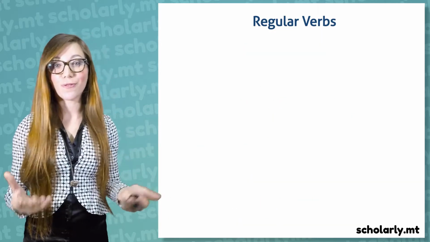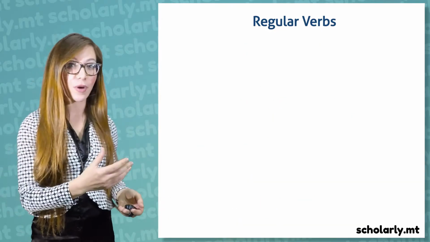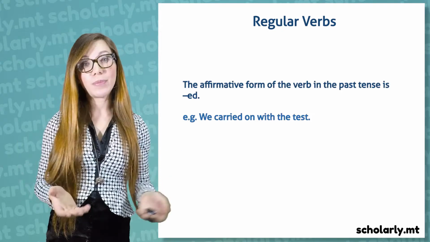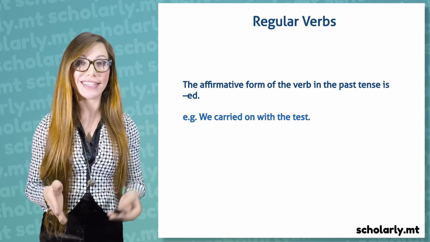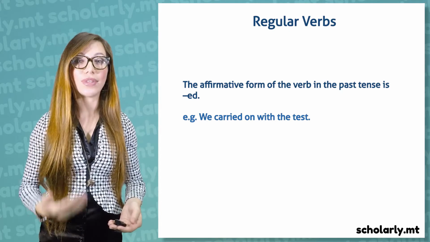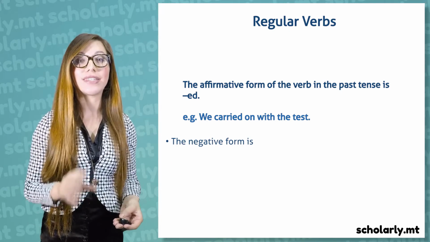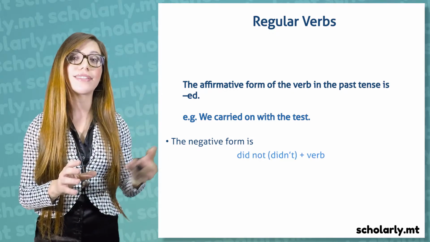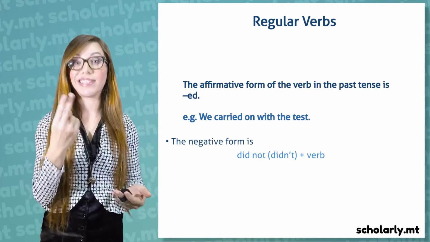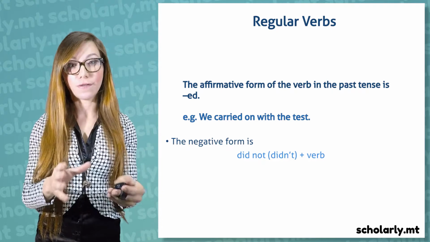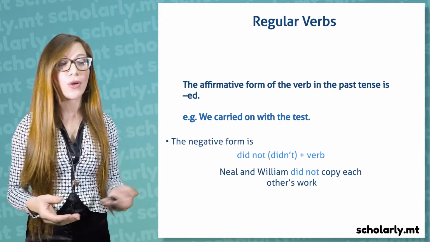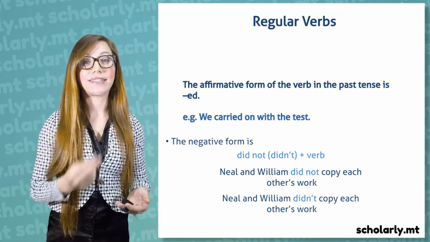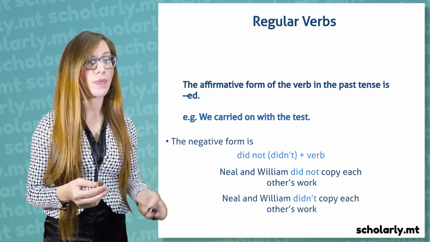Let's look at how to form regular verbs in the past tense. The affirmative form of the verb in the past tense is ed. We carried on with the test. The negative form is the auxiliary do in the past, did, not, or didn't, one word, and the verb. Neil and William did not copy each other's work, or Neil and William didn't copy each other's work.